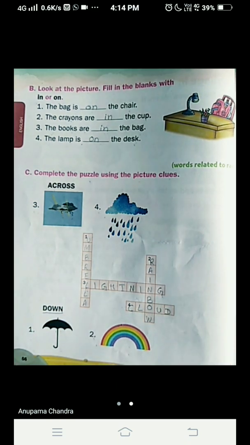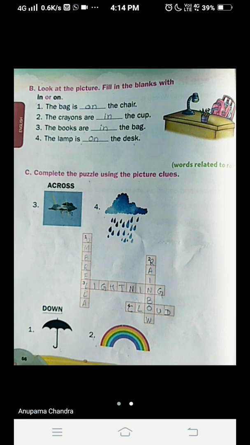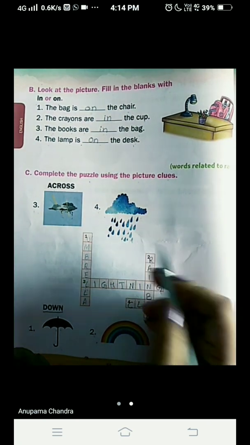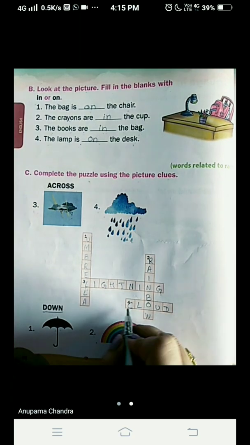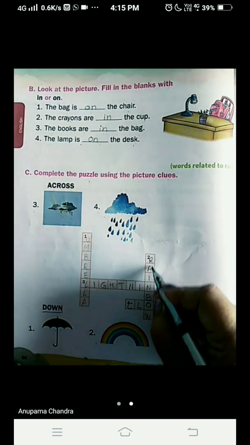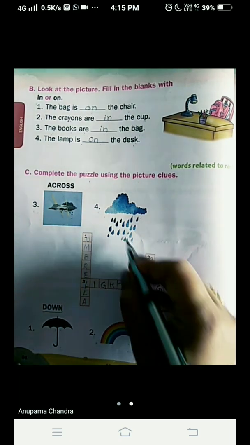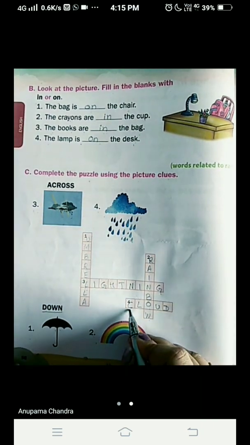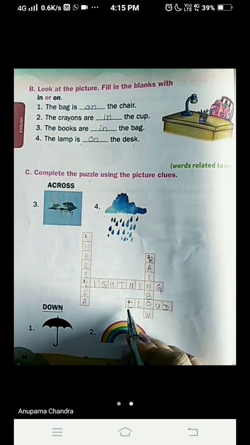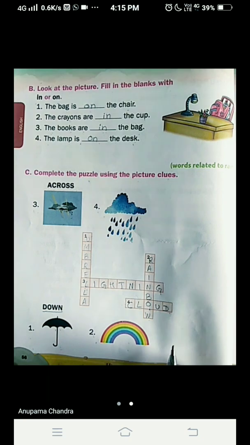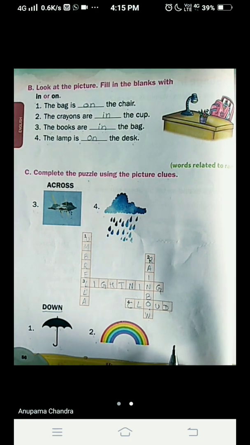CLOUD, cloud. See children, cloud is also there and rain is also there. If you guess it is rain, let's find out if we can write rain or not. If we write here RAI, we have already written here O because of rainbow. So rain doesn't fit here. So we are going to write the word cloud, CLOUD. And when we write cloud, the O matches the word, right? So cloud is the correct word to be written here.